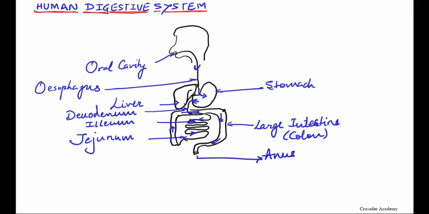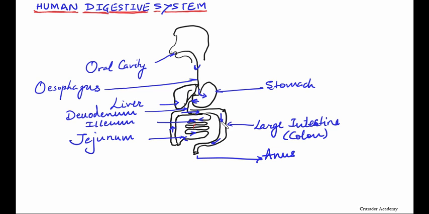So friends, this is our human digestive system. The digestive system of a human being is a series of hollow organs joined in a long twisting tube from the mouth to the anus. So from this oral cavity till the anus, this tube-like structure with hollow organs, which I have marked here, is said to be the digestive system.